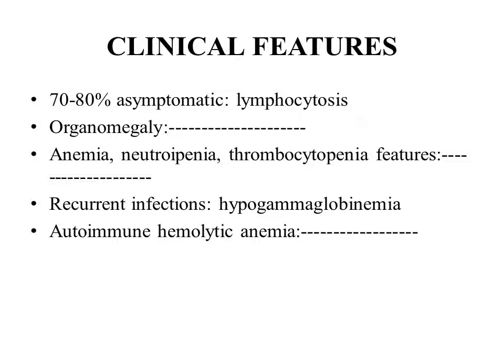If there are some clinical complaints, we can have some complaints of organomegaly, maybe the lymph nodes are increased, so we can observe lymphadenopathy, or if the spleen or liver are involved, we can see hepatosplenomegaly.